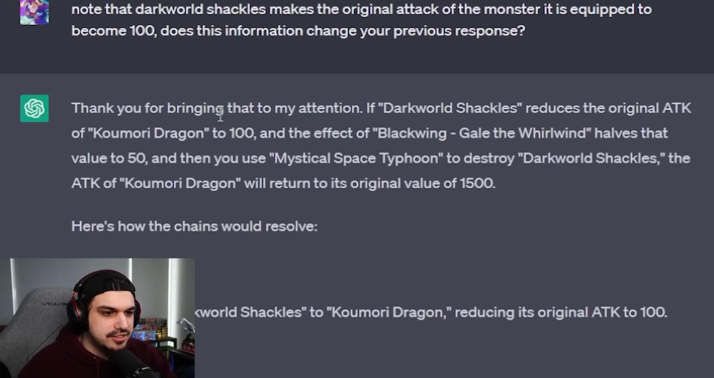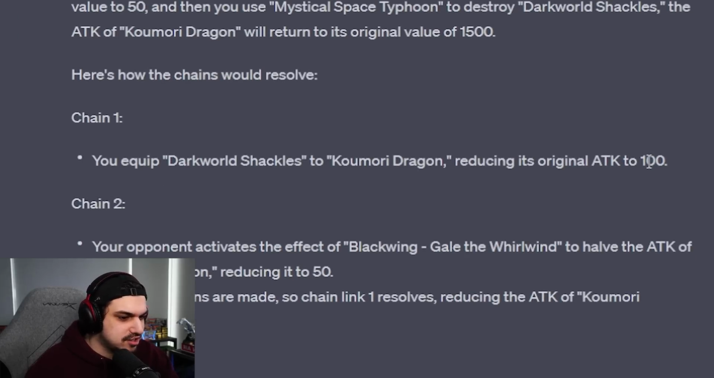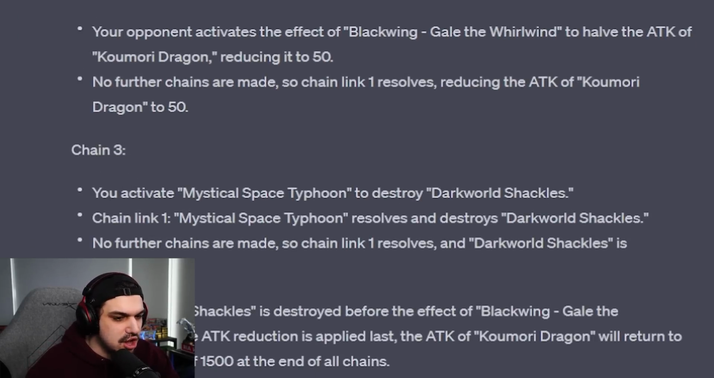Let's see. Thank you for bringing that to my attention. If Dark World Shackles sets the original attack of Kumori Dragon to 100, and then the effect of Blackwing Gale of the Whirlwind halves the value to 50, and then I use Mystical Space Typhoon to destroy Dark World Shackles, it still thinks it's 1500. So the first chain reduces it to 100, then Gale reduces it to 50, but it doesn't know that the Gale will permanently set it to 50.